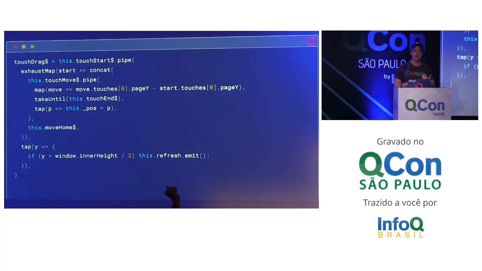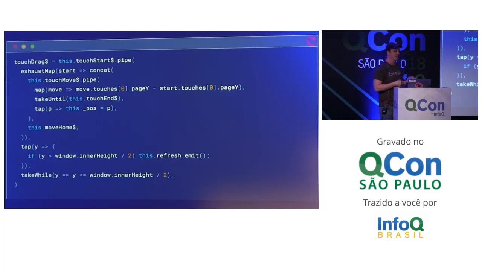And what I'm going to do is use tap again, only this time I'm going to say, if the Y position happens to be greater than half of the height of the window, then I want you to call emit on that refresh event. That means emit an event from my touch drag to the load component, and remember, we wired that up to refresh the news feed. So that's good, but the problem with this is that every single time I've dragged lower than that, it's just going to spam that and start requesting a whole bunch of load events, right? So we need to end that somehow.